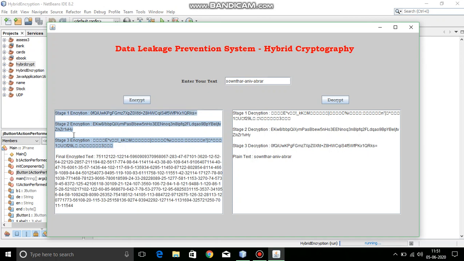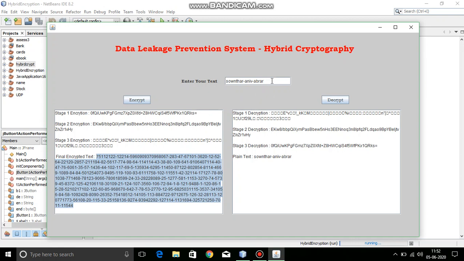I will remove this, and only the last text will be displayed in this box, and only the plain text will be displayed in this box. All the intermediate stages will not be displayed. So the hacker will only get this information, with which he will not be able to come to any conclusion about what the original plain text is going to be. So that is our project, ma'am.